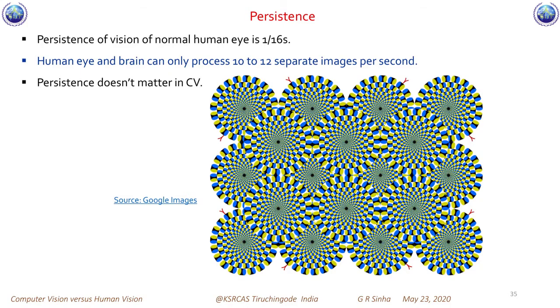Whereas the same image can be easily interpreted by computer vision. You can look here, the persistence of vision of a normal human eye is 1/16 second. That much movement we can detect. But computer vision doesn't have any persistence issue. Even at 1/100 second or 1/200 second, it can interpret the images very quickly.